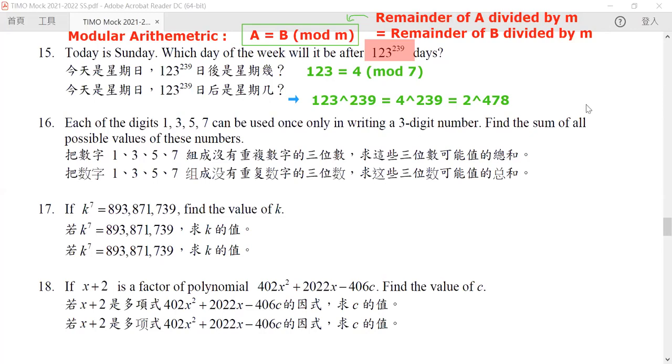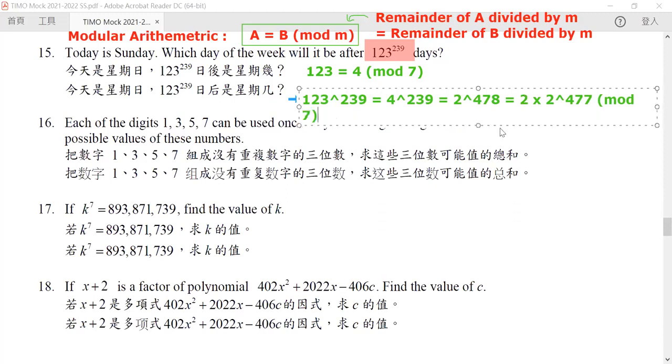After this, we would like to rewrite this latter part as 2 times 2 to the power of 477. Now again, don't forget that this is when we are considering division by 7.